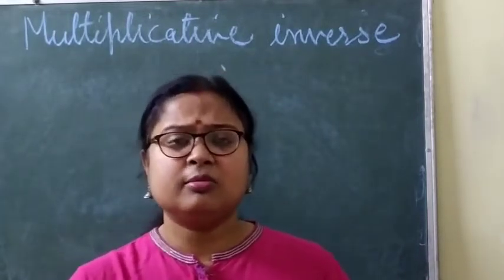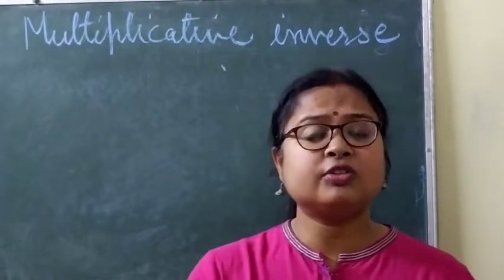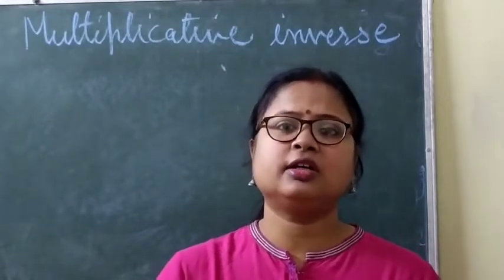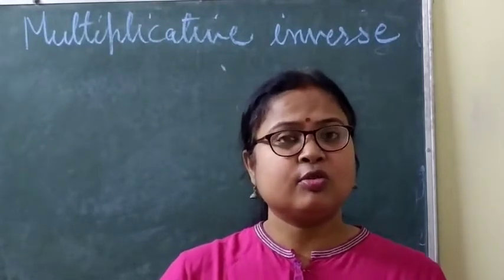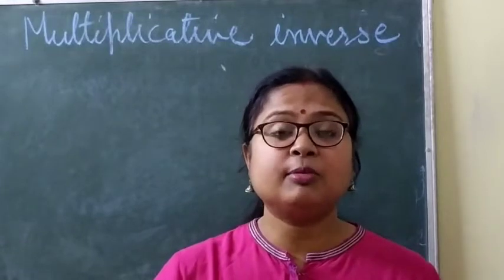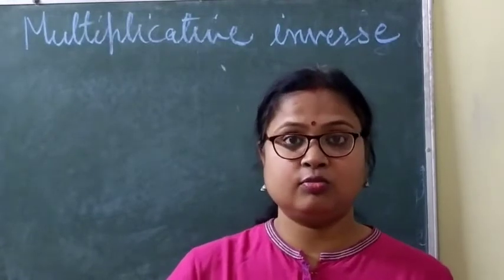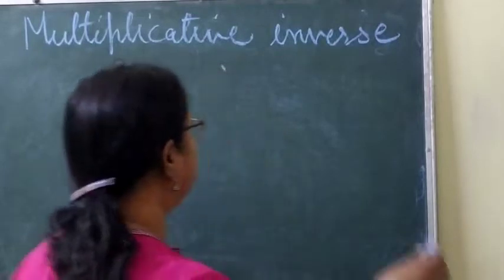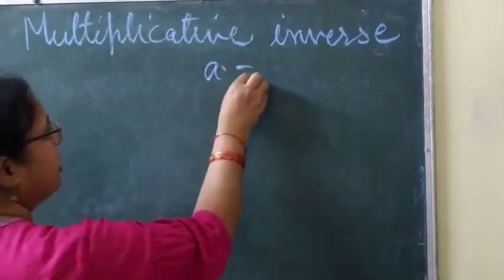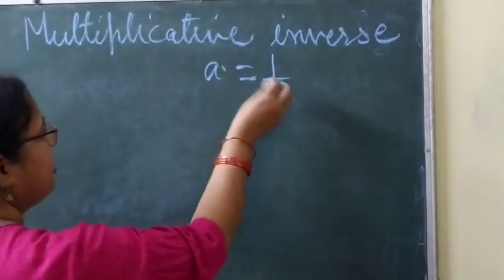Means just the reciprocal of that number is called the multiplicative inverse. So if it is given in the question, write the multiplicative inverse of a, what will you write? 1 by a.